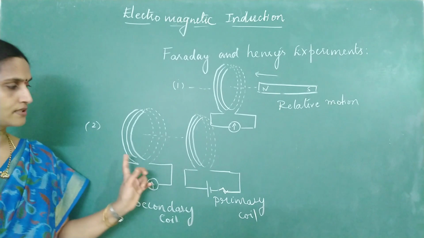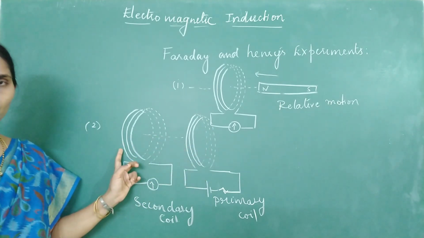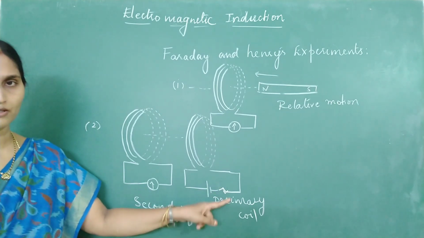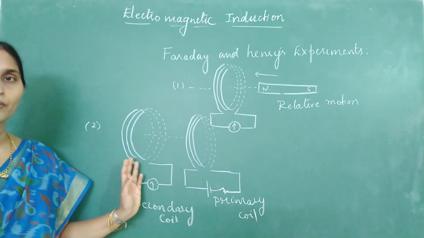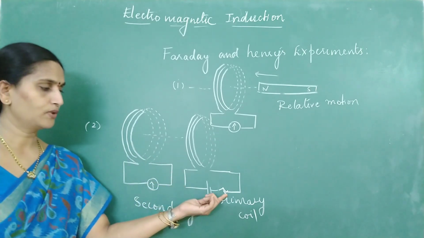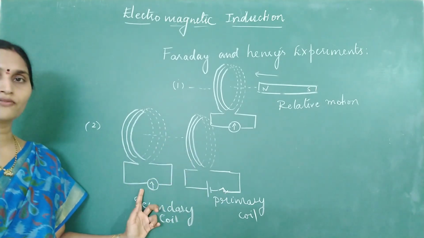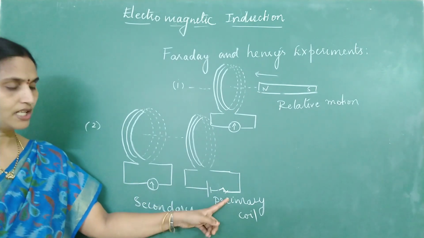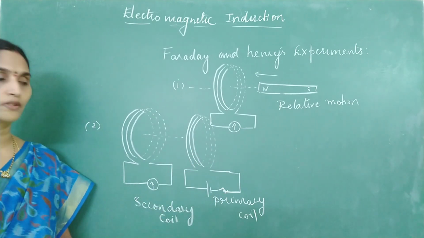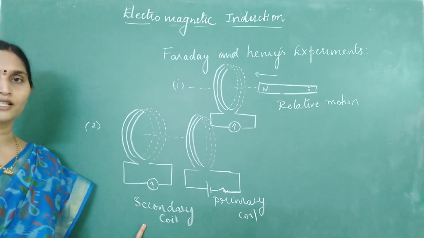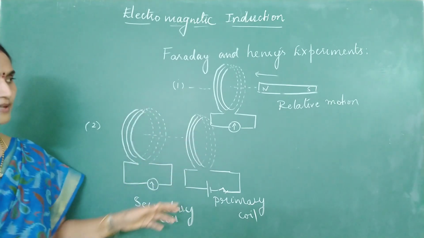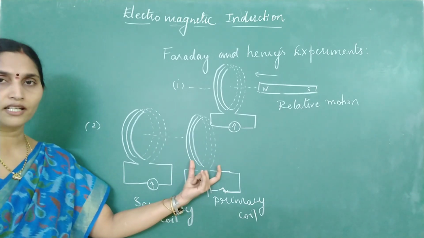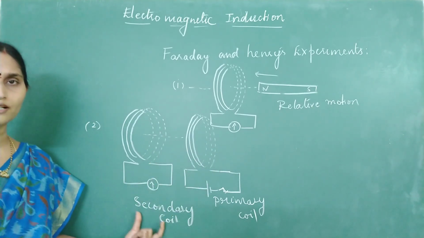The third experiment is, without any relative motion between the coils, when the switch of the primary coil was closed, there was a sudden, momentary deflection in the galvanometer. And when the switch is opened, there was again a deflection in the opposite direction. So in the third experiment, what do we observe? While making the circuit and breaking the circuit, there is a deflection observed in the secondary coil. So from these three experimental observations, they could conclude that by using a magnetic field, we can produce electric current.